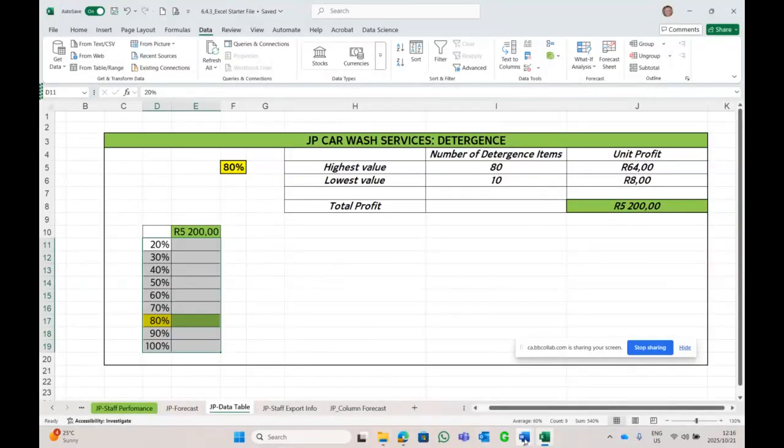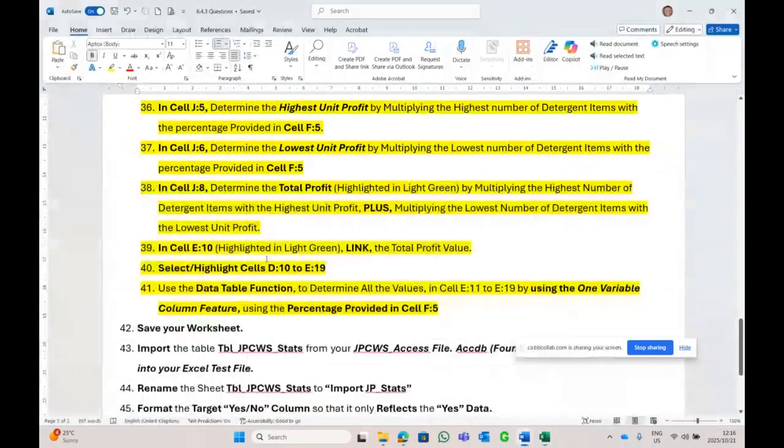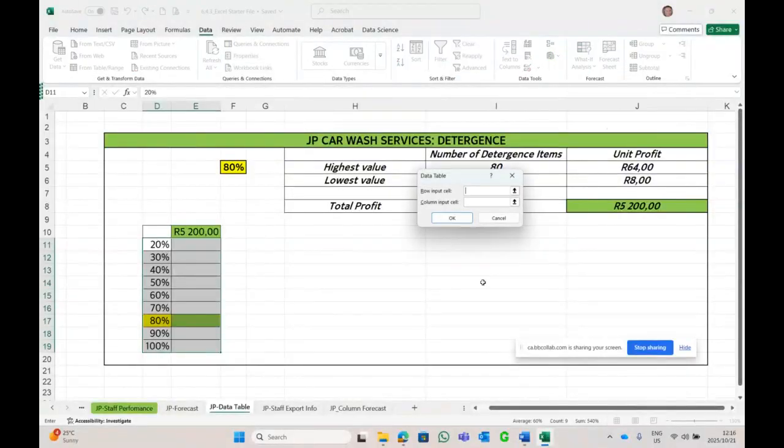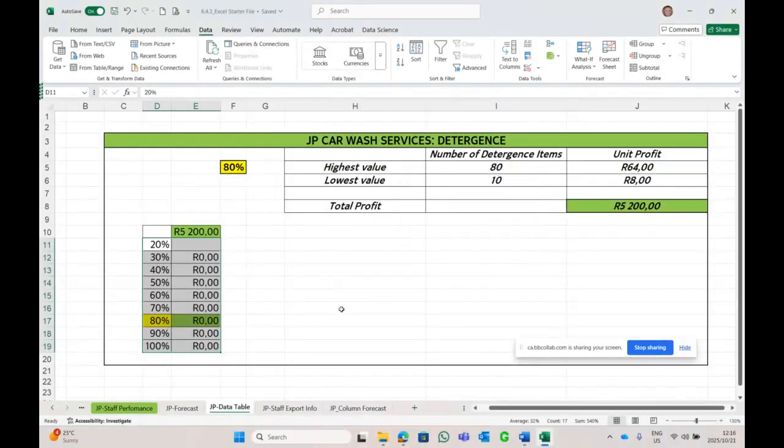Let's read that question again. Isn't it D11? Because we must include the percent. Let's see now. D11 to 19. What if data on the percent column of 80, let's see. Okay, it's still 0.